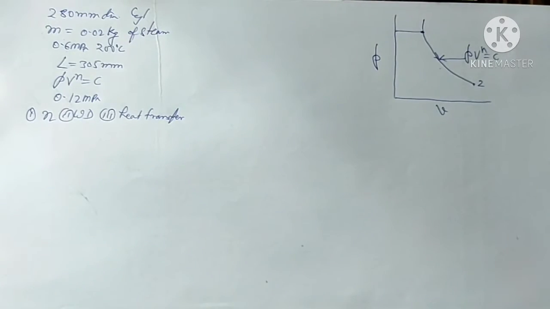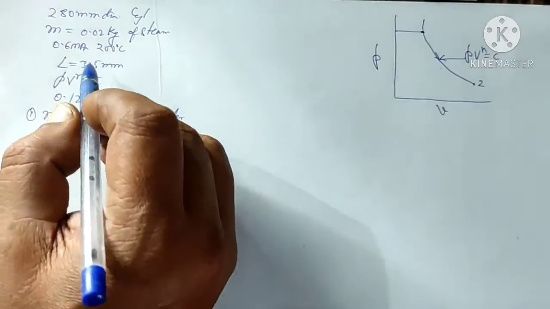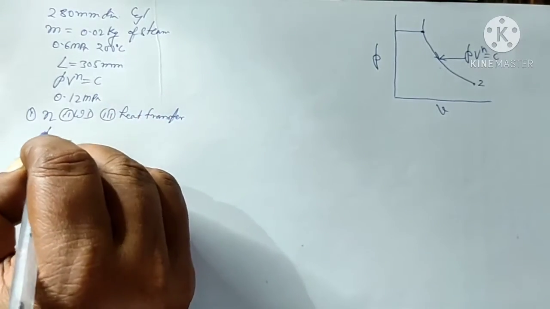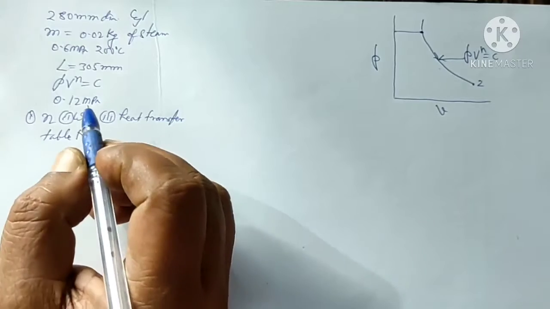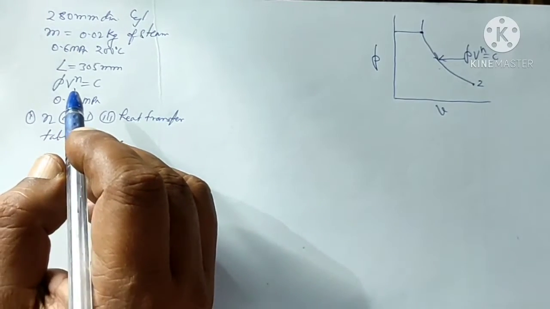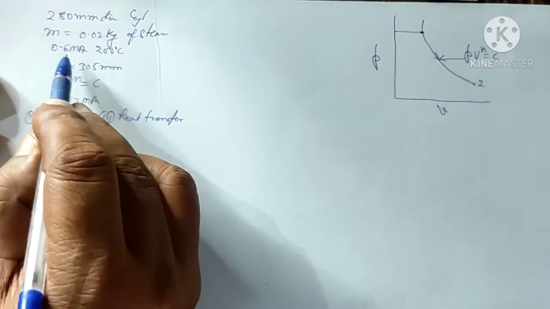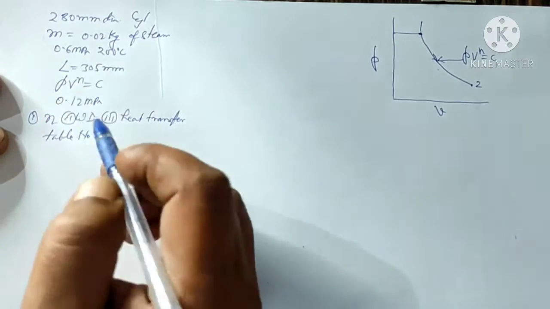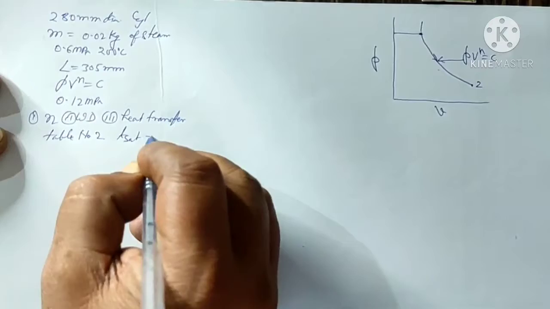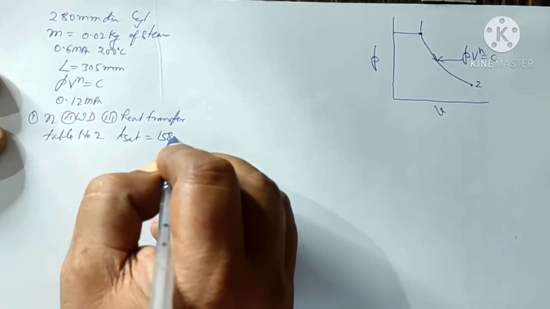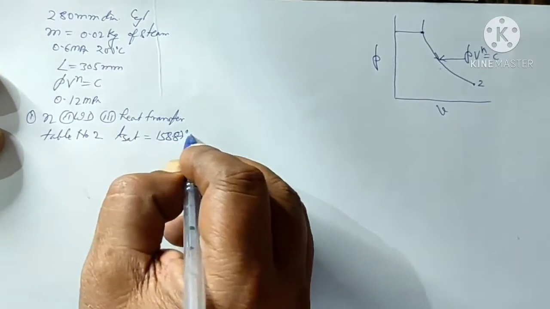Okay, so first we'll go into steam table number 2, and from there we'll look at 0.6 megapascal, that is 6 bar pressure. We find that the corresponding saturation temperature is 158.87 degrees Celsius.